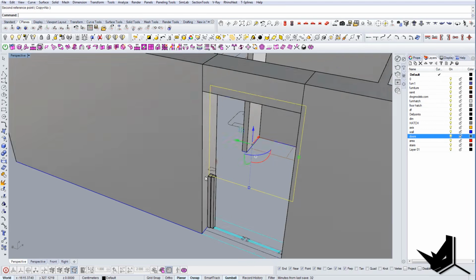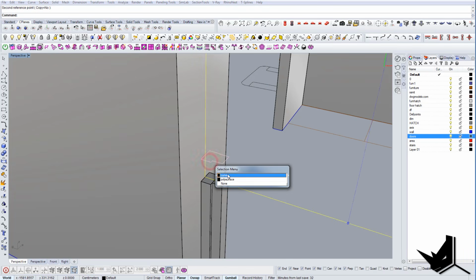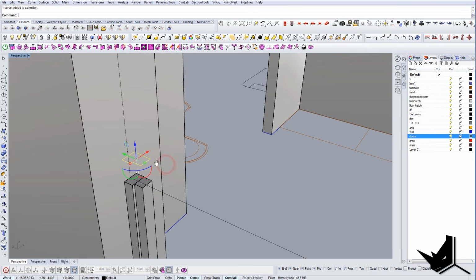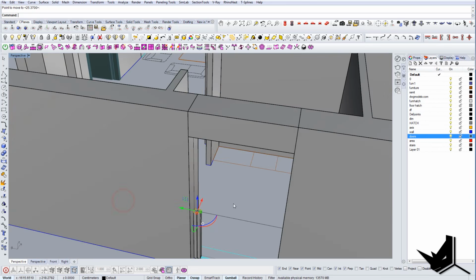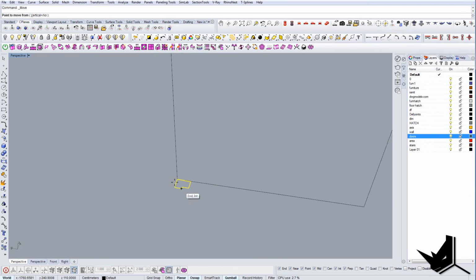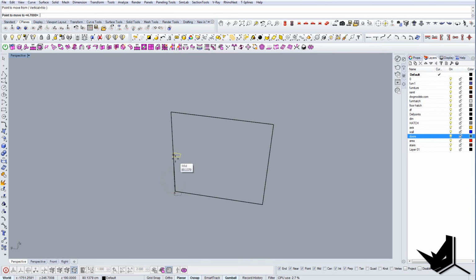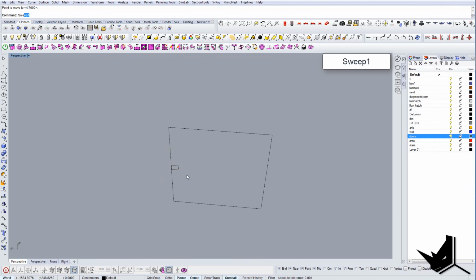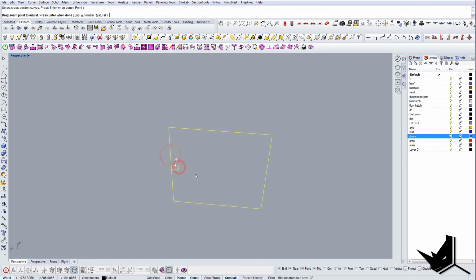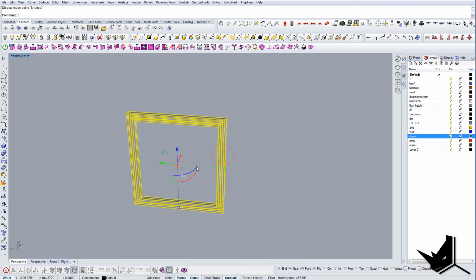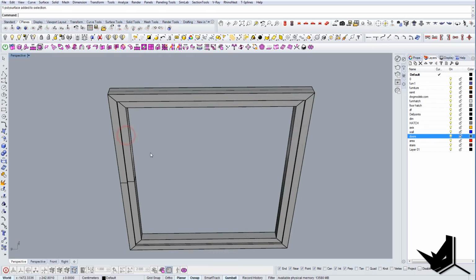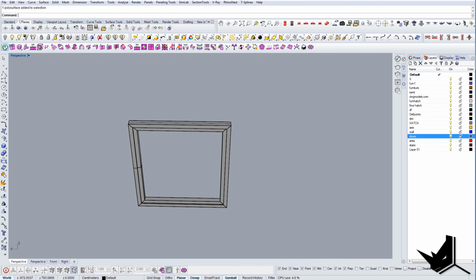And I'm also going to put this guy here in the middle, like this. So this is all I have. So let's take this and let's put it here somewhere in the middle. Let's do the sweep 1, rail section, and there you go. You'll have actually the placeholder here for the window. And now I'm gonna unhide everything.